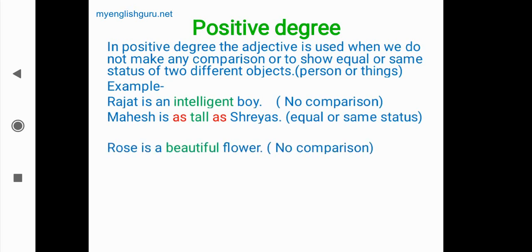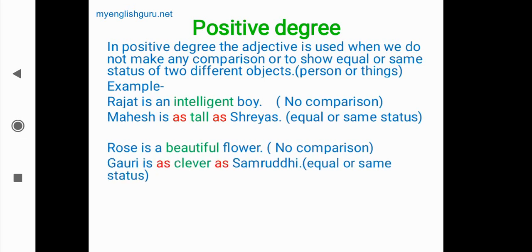And another type, rose is a beautiful flower. Here no comparison. Okay, the next sentence is Gauri is as clever as Samriddhi. Here equal or same status. As clever as means nobody is more and nobody is less, same, similar status.